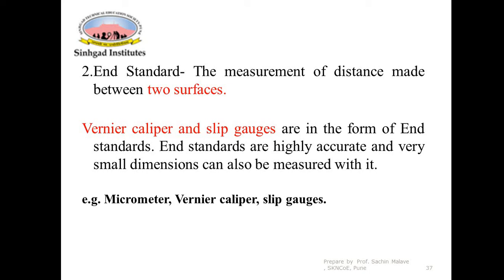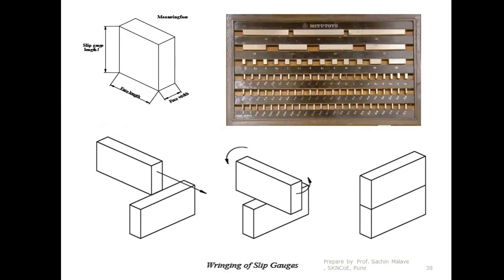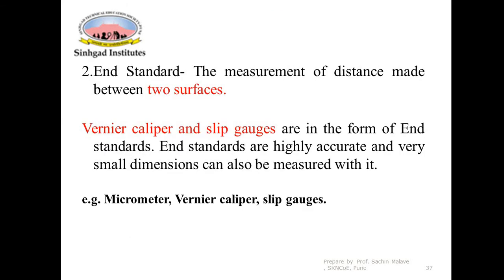The first difference between line standard and end standard: in the case of the line standard, the distance is measured between two parallel lines, whereas in the case of the end standard, the distance is measured between two surfaces. You might have seen the word slip gauge in the last slide. So what are these slip gauges?